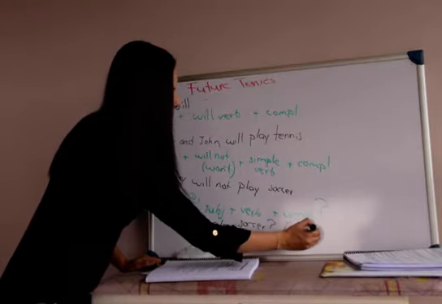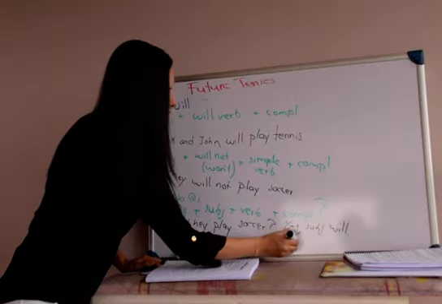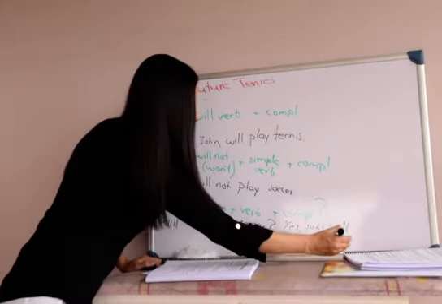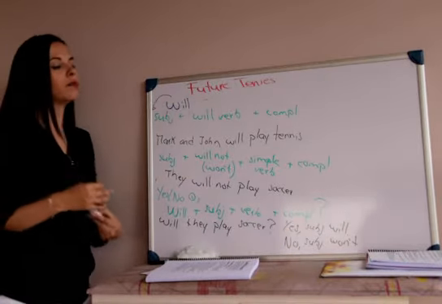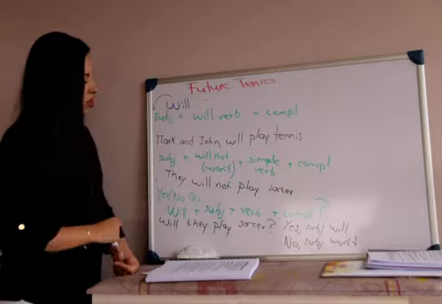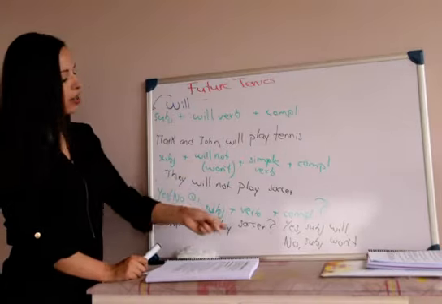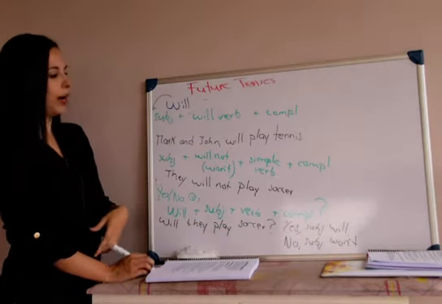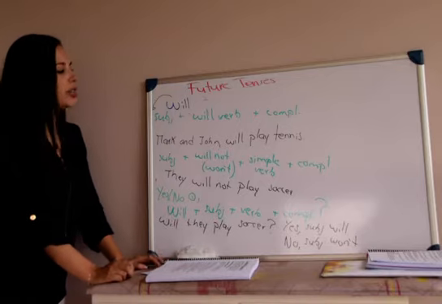Yes, subject will, or no, subject won't. Those are the only two possible answers that we have for yes/no questions. Yes or no. So will they play soccer? According to this information, no, they won't. They will play tennis, right? So that's basically the future tense with will.